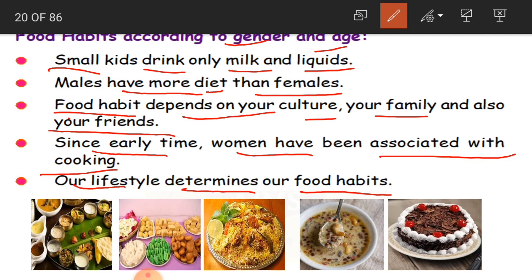Clear, children? These days we are getting more addicted to fast foods, junk foods, because lifestyle has been changed. People have become modern. We are not eating all the traditional food which our grandmothers or great-grandmothers used to prepare.